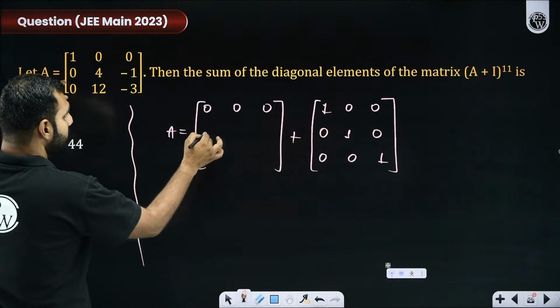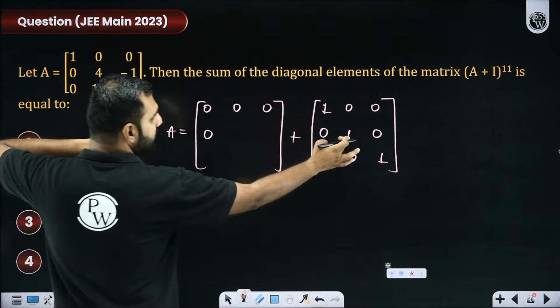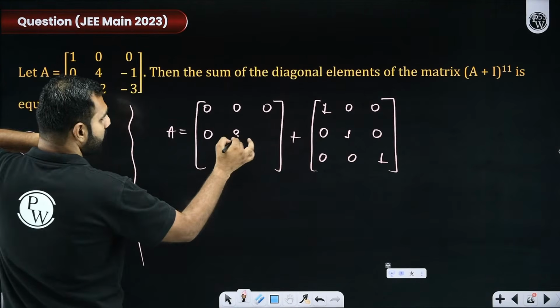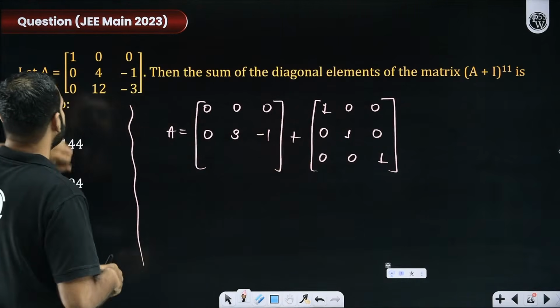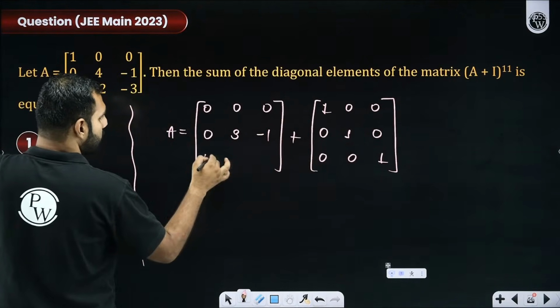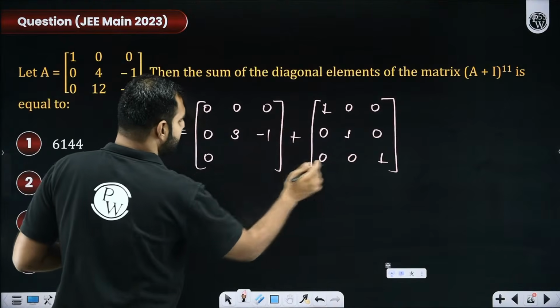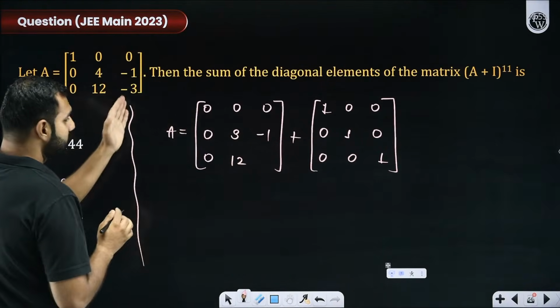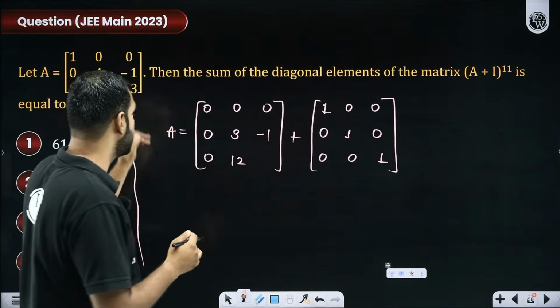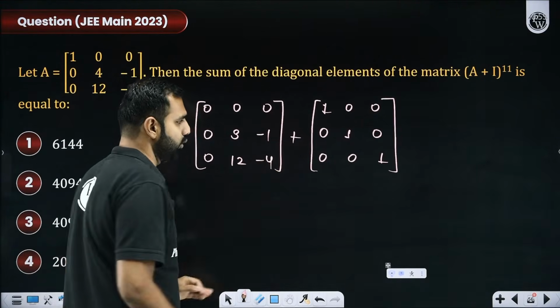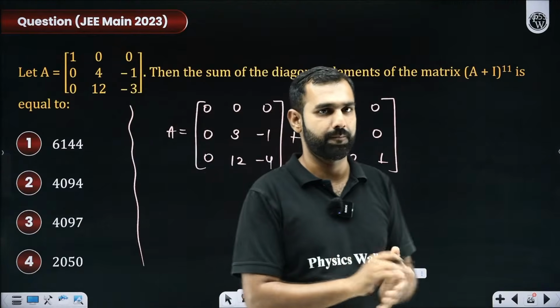Now, this is 0 here. I want the sum to be 0. So I'll put a 0 here. This is 1 here. I want the sum to be 4. So I'll put a 3 here. This is 0 here. I want the sum to be minus 1. So I'll put a minus 1 here. This is 0 here. This is also 0. So I'll put a 0 here. This is 12 here. This is 0. So I'll put a 12 here. This is minus 3 here, but this is 1 here. So what should be added to 1 so that it becomes minus 3? I think it should be minus 4 because minus 4 plus 1 will be minus 3.